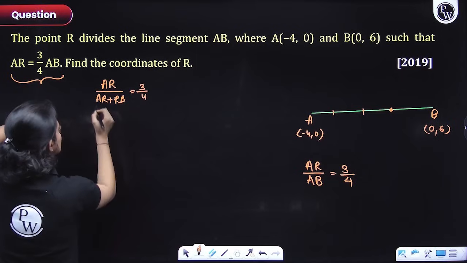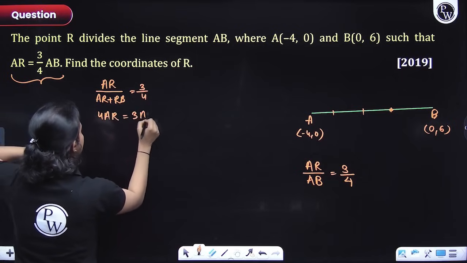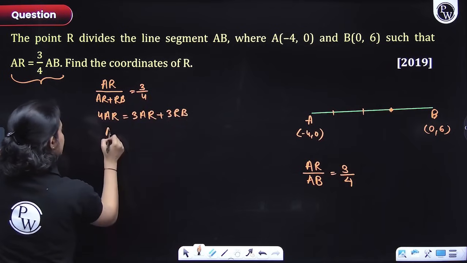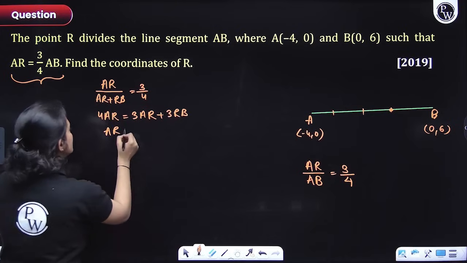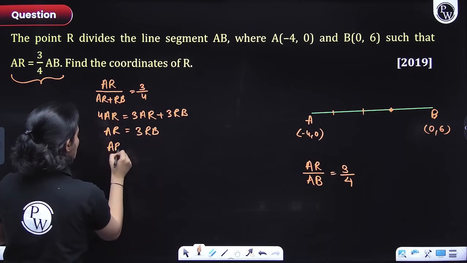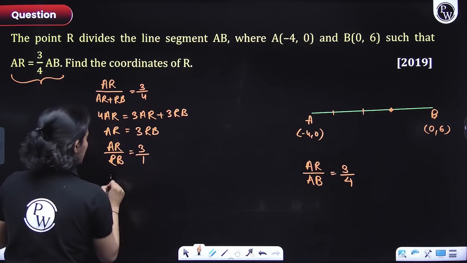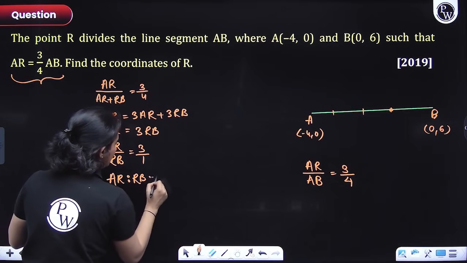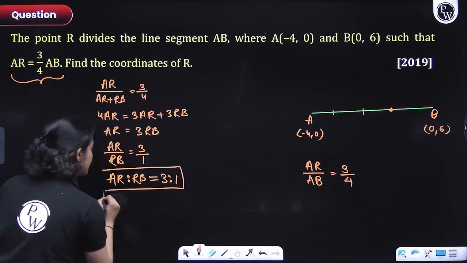Okay, everyone. Now let's cross multiply. So we'll have 4AR is equal to 3AR plus 3RB. From here I can take the ARs together. So 4AR minus 3AR is AR. So AR is equal to 3RB. And from here, everyone, we get the ratio of AR to RB, which is 3/1. So AR ratio RB is equal to 3/1, which was the same thing that I wrote there.